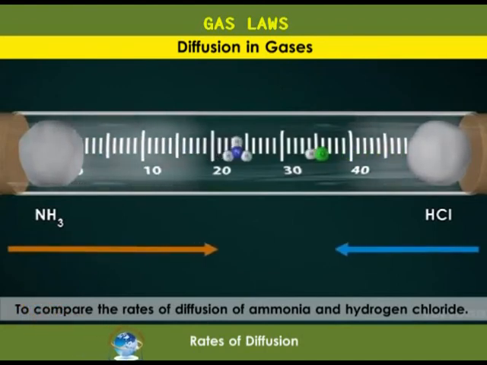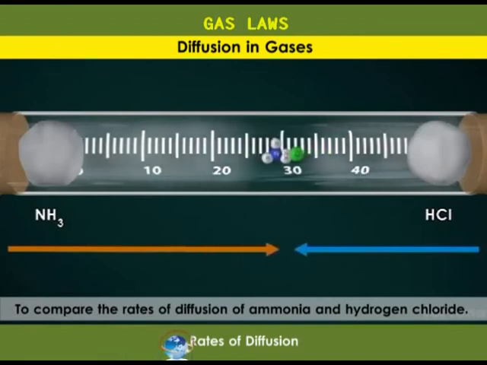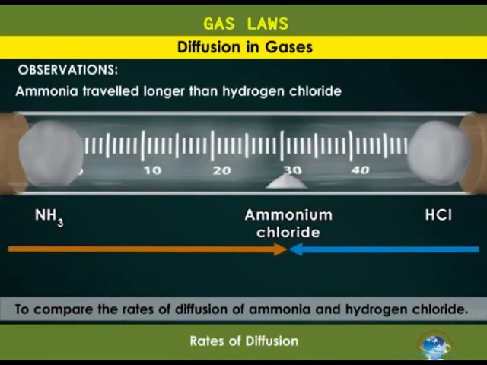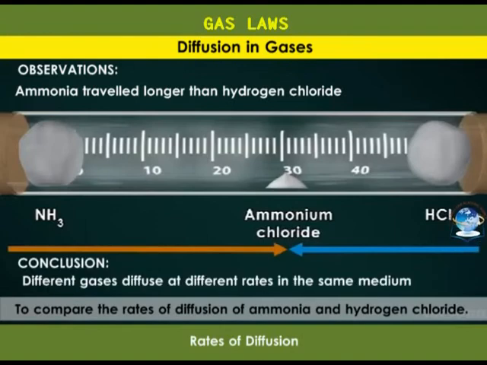After some time, the two gases will meet and react to form a white solid of ammonium chloride. Note the point where the gases meet. Obviously, ammonia traveled longer than hydrogen chloride, and this means ammonia diffuses faster than hydrogen chloride. So the answer to our question is no. Different gases diffuse at different rates.